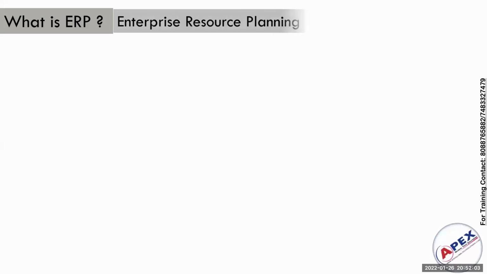Any idea about ERP? ERP is nothing but enterprise resource planning. What does it mean? It is a business management software, or business management application.